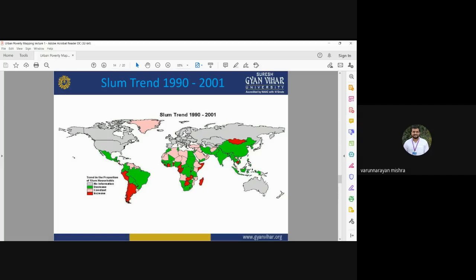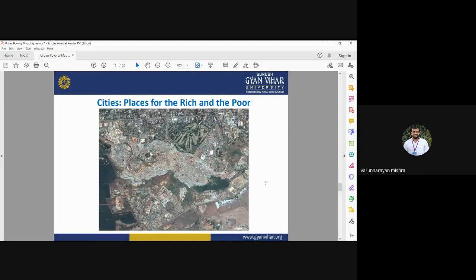Whereas for other parts, Australia and America, there is no information about slum areas, and in some parts of the world there is a constant rate of slum formation. So this is the figure showing the area in between the slum and urban area. Here you can see the cities are places for both the rich and the poor. In a city, both types of people live, rich or poor.